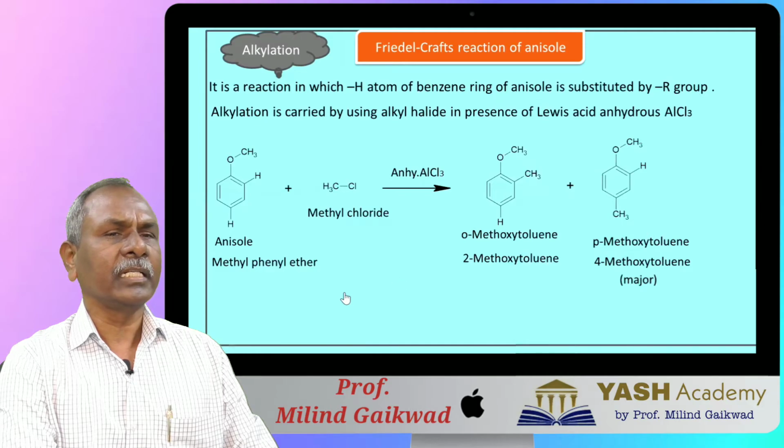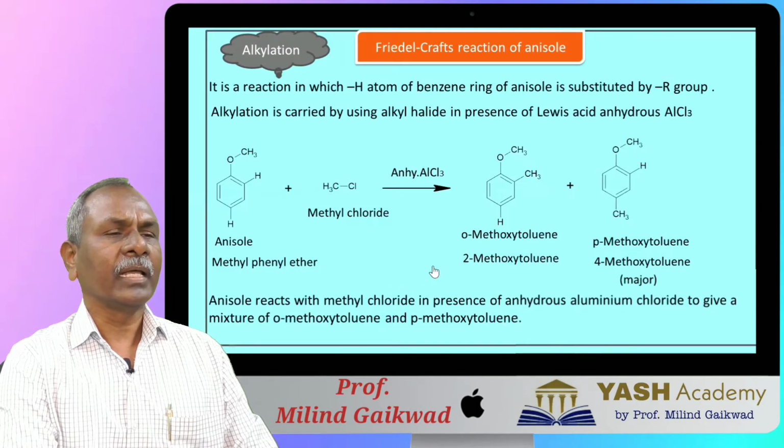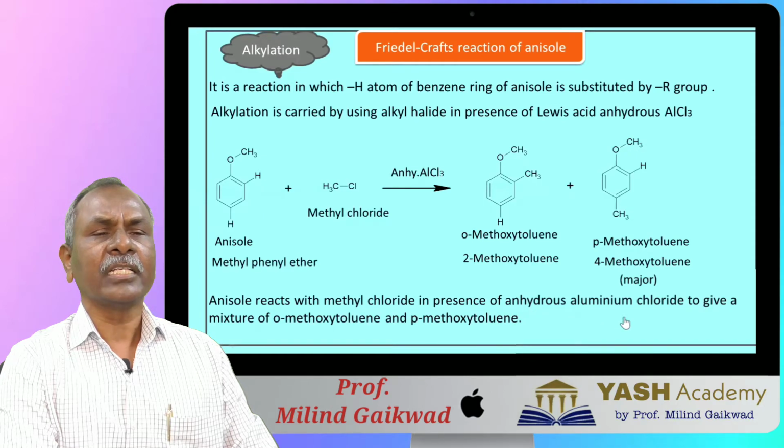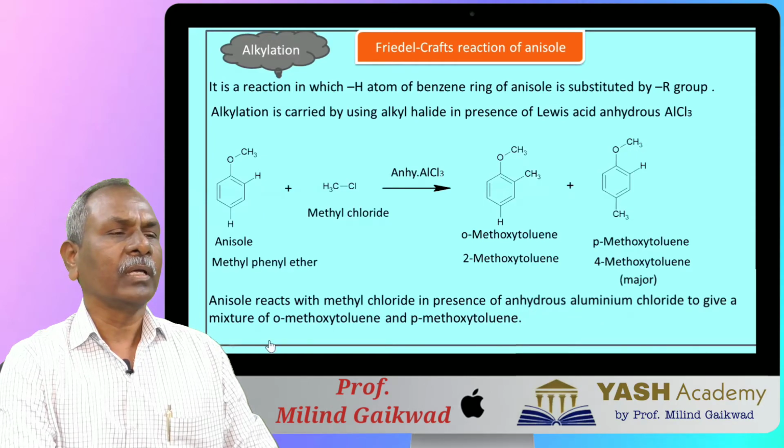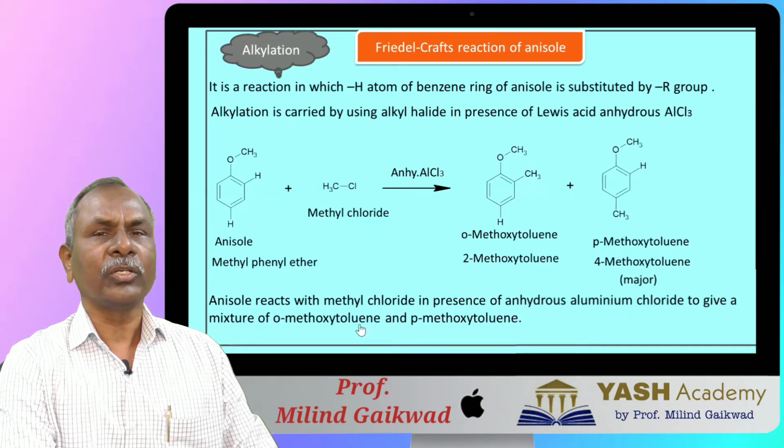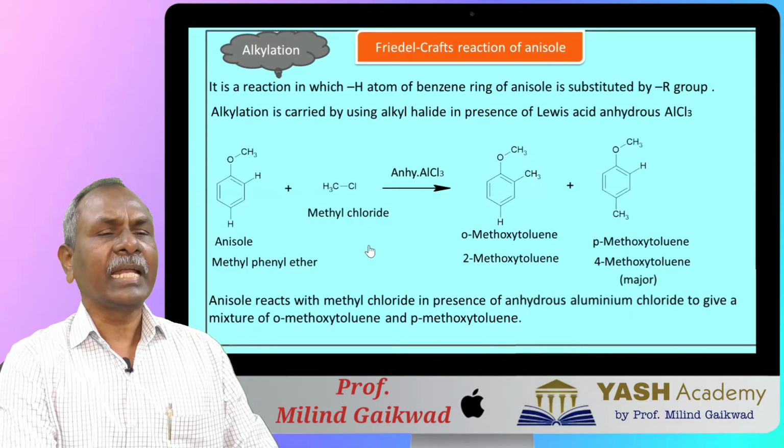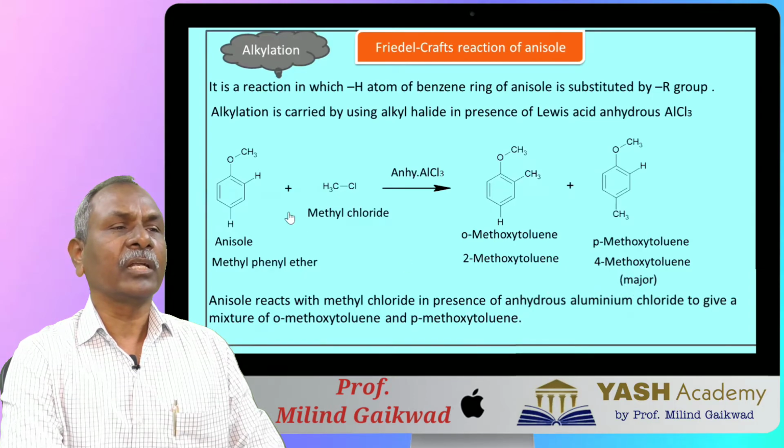Now we'll see the description of the reaction. Anisole reacts with methyl chloride in presence of anhydrous aluminum chloride to give a mixture of orthomethoxytoluene and para-methoxytoluene. So in this reaction, out of these two products, para-methoxytoluene is found to be a major product.